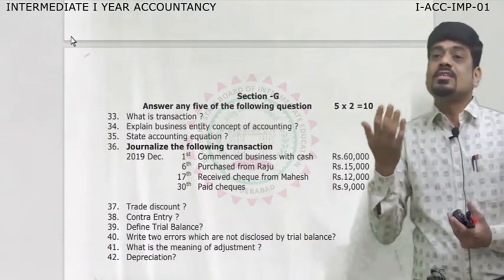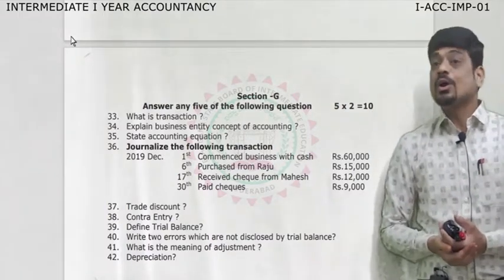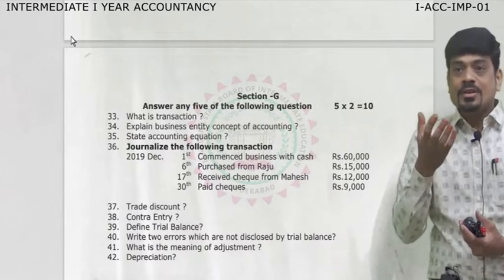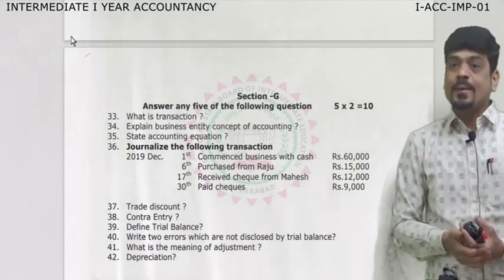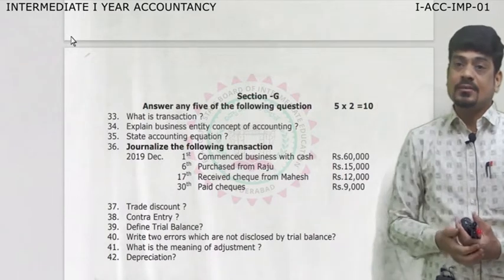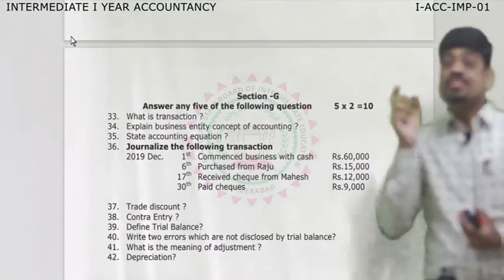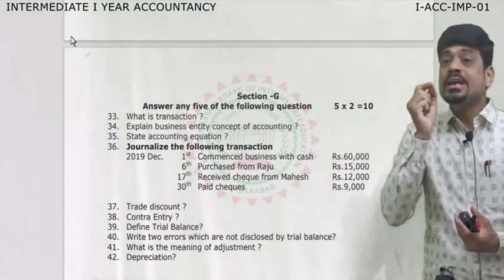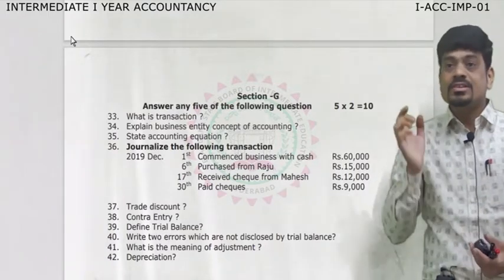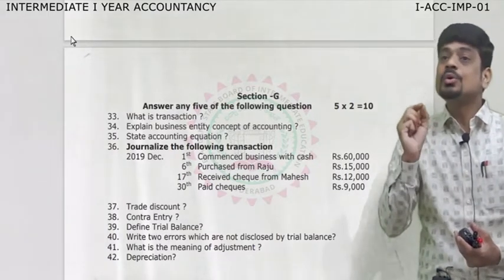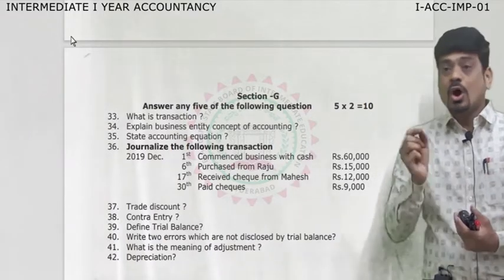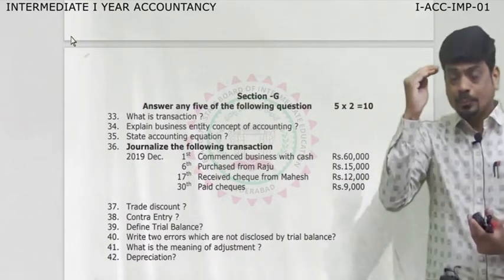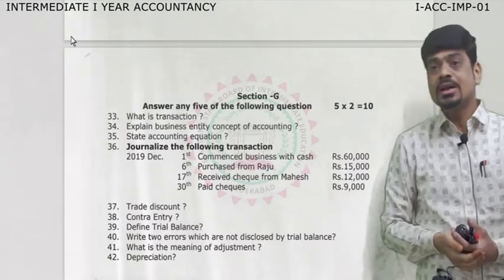Then coming towards the third chapter, that is journal entries, recording of transactions. From the chapter called journal, we expect the meaning of journal. How is the examiner going to ask? What is journal? He may ask. Like that, what is journalizing? Then what do you mean by journal entry? Or he may ask, what is narration? These are the 4 important questions which we expect from the chapter called journal.